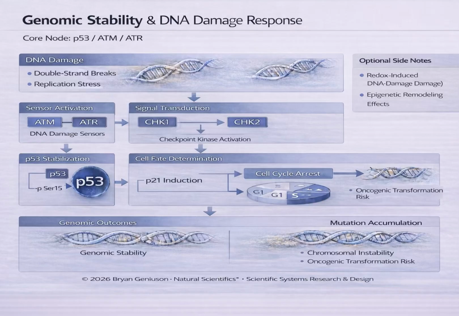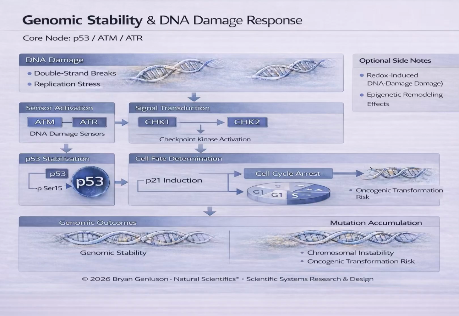Upon activation, these kinases initiate downstream signaling through checkpoint kinase activation, specifically CHK1, checkpoint kinase 1, and CHK2, checkpoint kinase 2. These checkpoint kinases propagate the DNA damage signal through phosphorylation-dependent mechanisms, ensuring that the cell does not proceed through the cell cycle with damaged DNA. This checkpoint kinase activation cascade functions as a critical bridge between damage detection and transcriptional response.